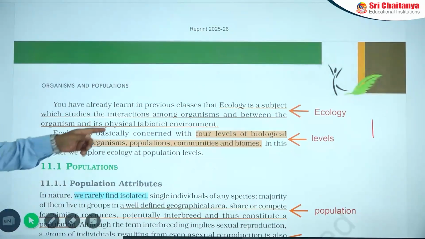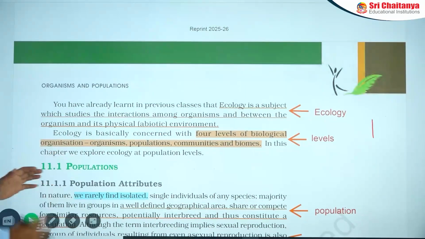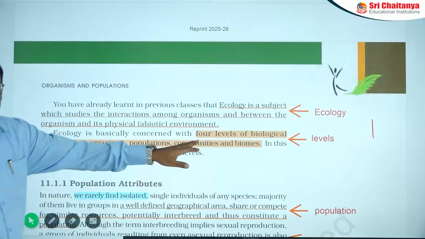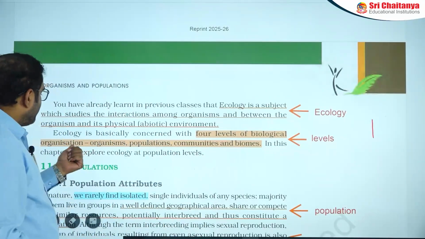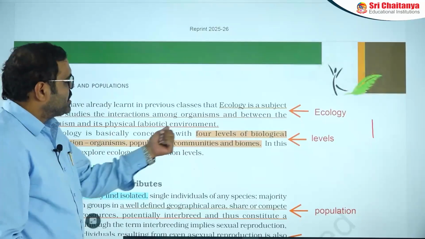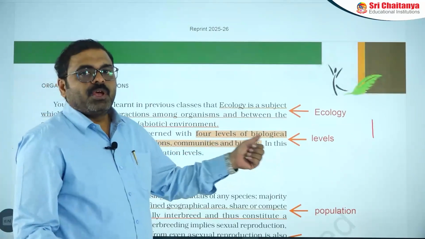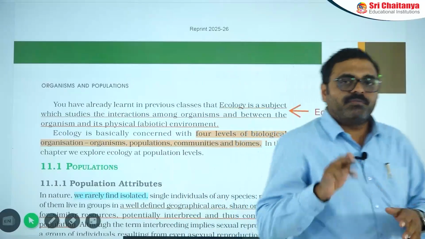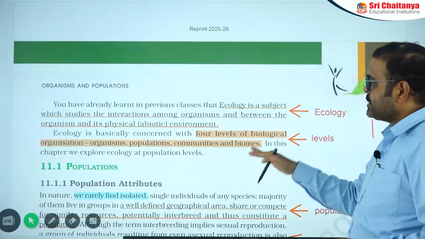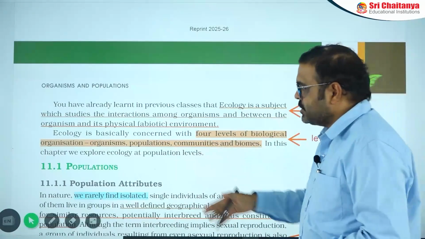Next one is, the biological organization can be explained with 4 levels. What are those? One is organisms, populations, communities and biome. Organisms, populations, communities and biome are the 4 important hierarchy levels of the biological organization.